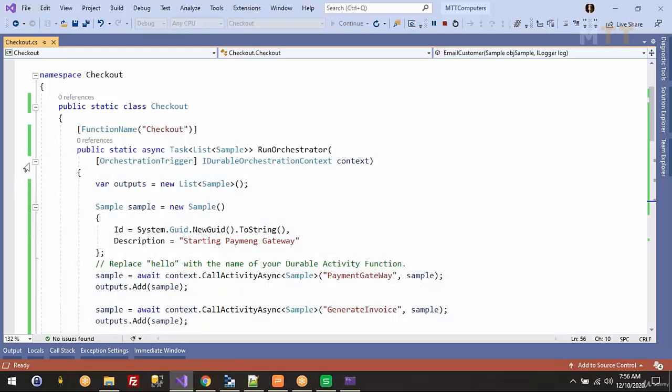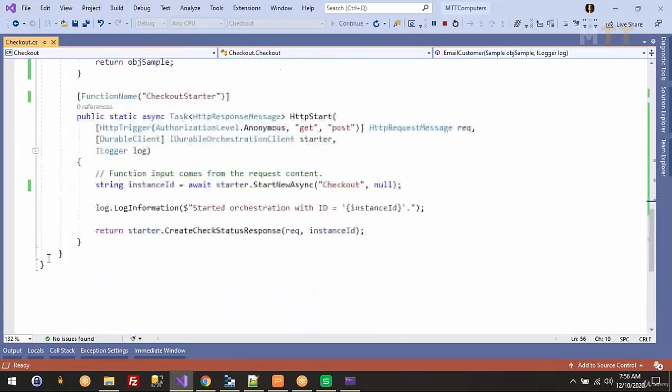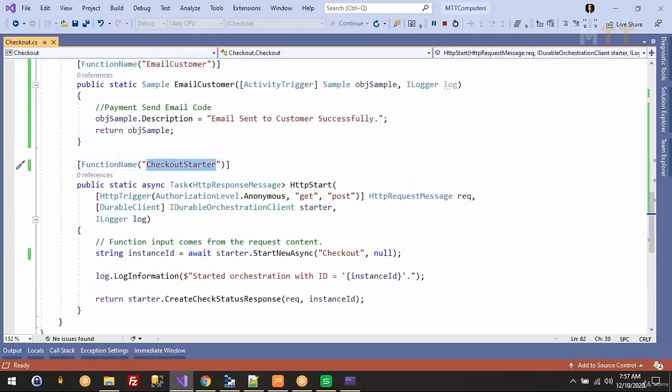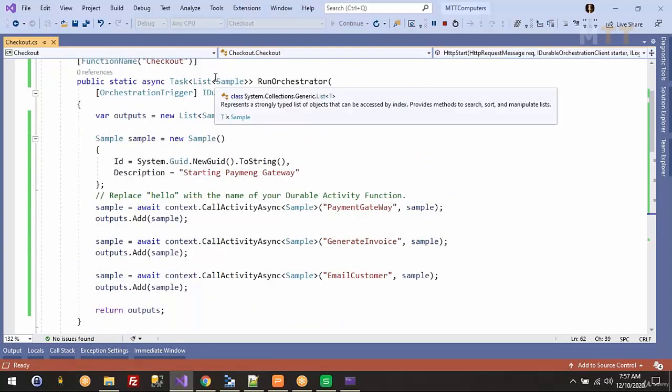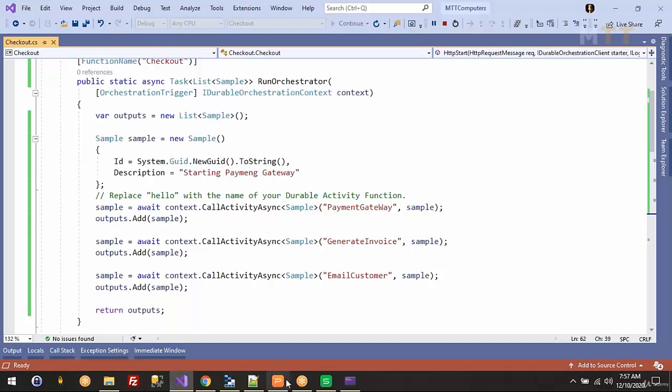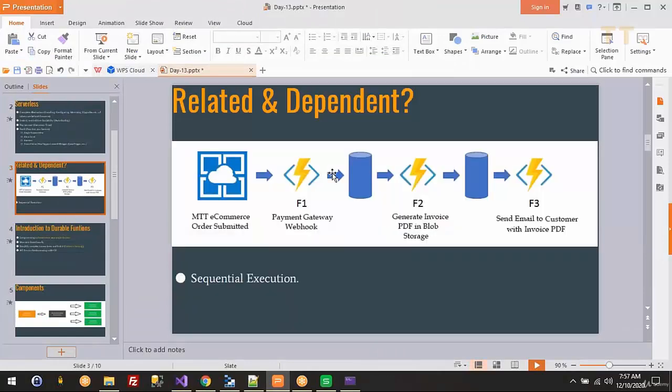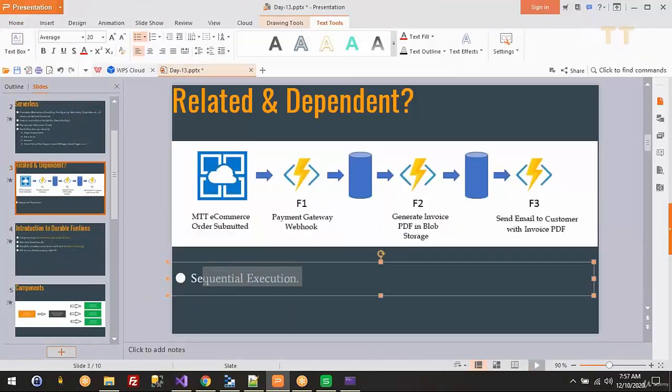The only thing to keep in mind is that there's a startup function. This will act as your HTTP trigger function, and this is the URL you have to share, internally within your project or with a different team. And there's one orchestrator function, whose responsibility is to keep track of all the activity functions, their execution and their state. That is what your durable function is. With the help of durable functions, you can achieve these kinds of scenarios.